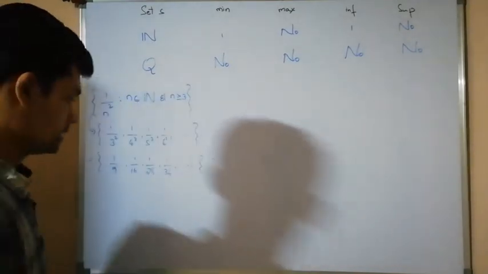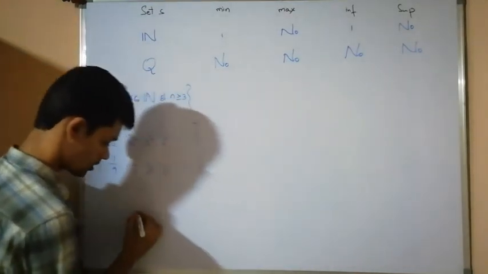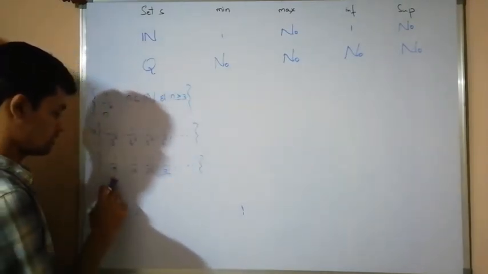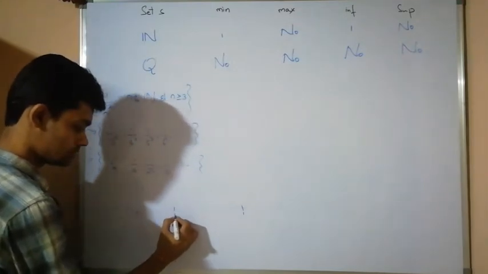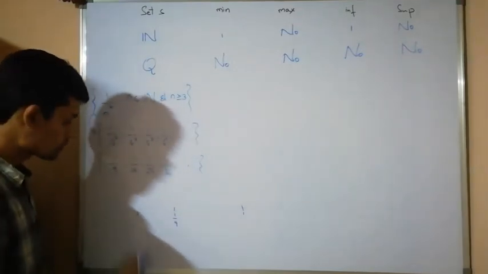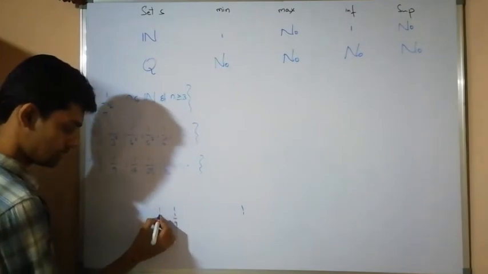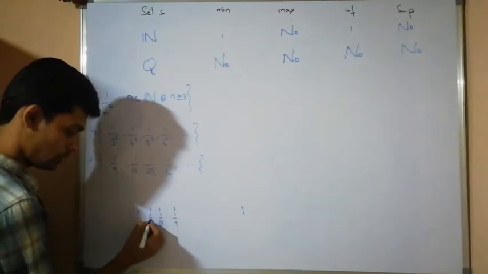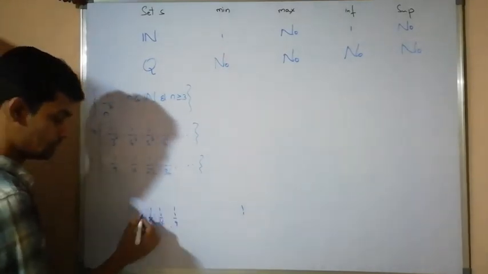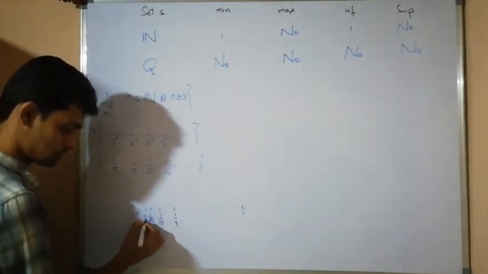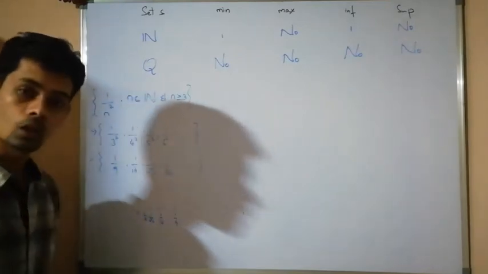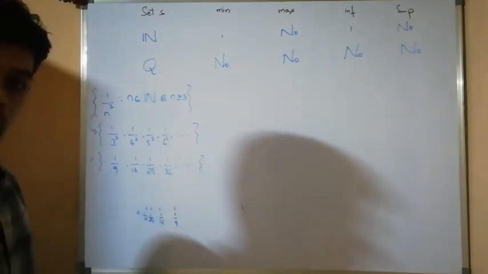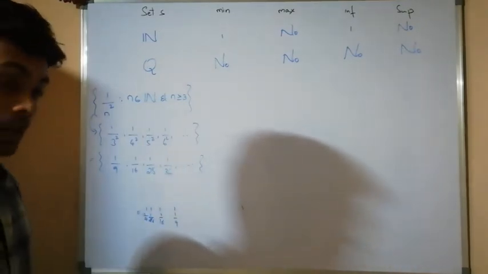If I plot this, here is 0, here is 1, then 1 by 9, then 1 by 16, smaller than 1 by 9, 1 by 25, again smaller than 1 by 16, 1 by 36, and so on. Now you can see that the minimum of the set does not exist.